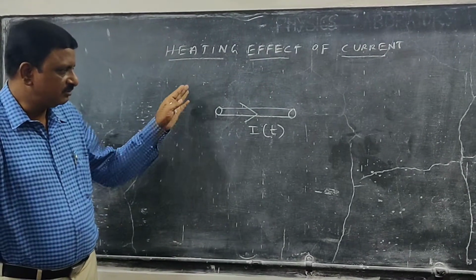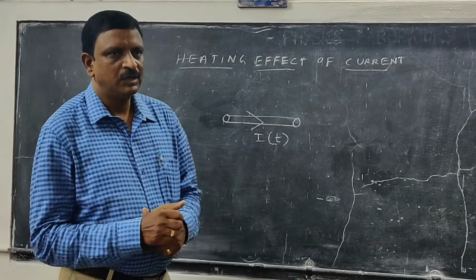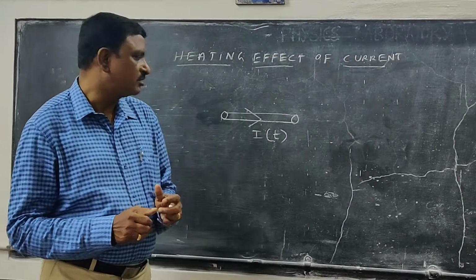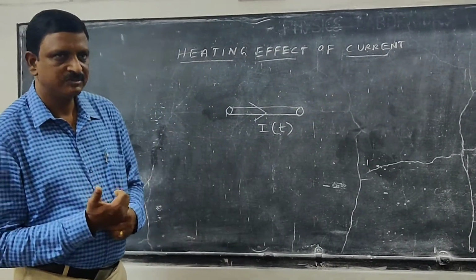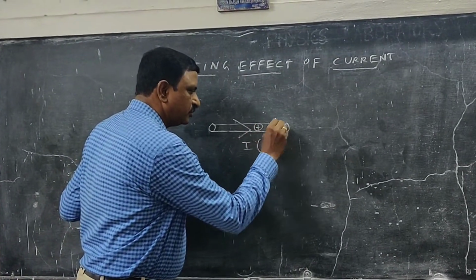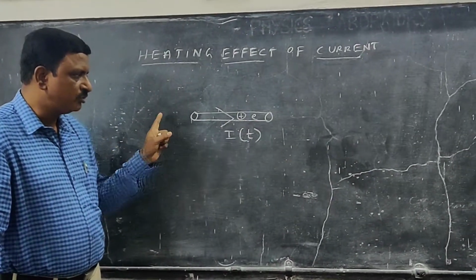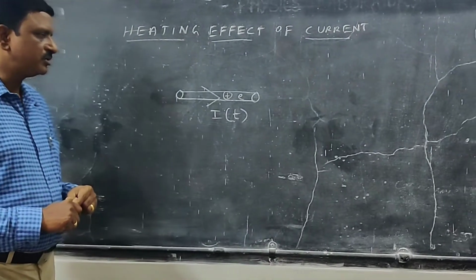So why does that wire get heated? Due to the collision between the electrons and the positive ions. In the wire there are positive ions and electrons. When you pass current, the electrons collide with the positive ions.